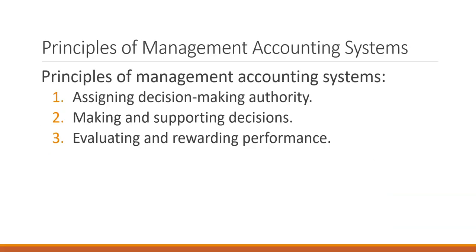So we've already talked about what management accounting systems do. We're looking at assigning decision-making authority. Who gets to make the final decision? Who is in control of this decision? Creating accounting information to make and support the decisions that we're making, and then using that information to evaluate our performance and to decide whether we need to change things or whether our performance was extraordinary and needs to be rewarded in the form of a management bonus.